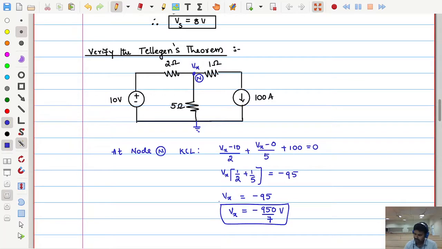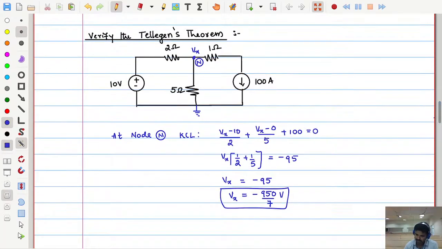Right. Once I know Vx, somehow I will get every element voltage or current. See in this way. Just for the sake of numbering, you can take this way. So this is minus 95. You can take it any way, plus minus V1. This voltage is Vx, already known.